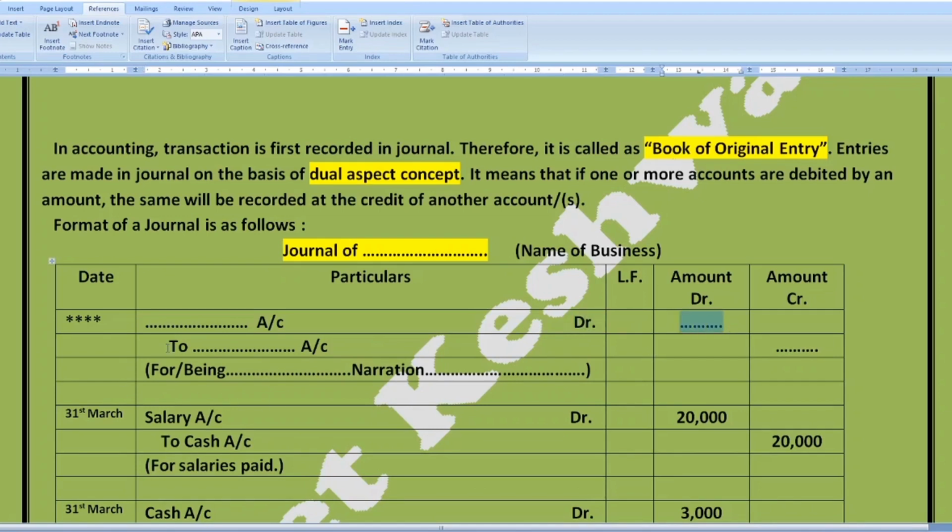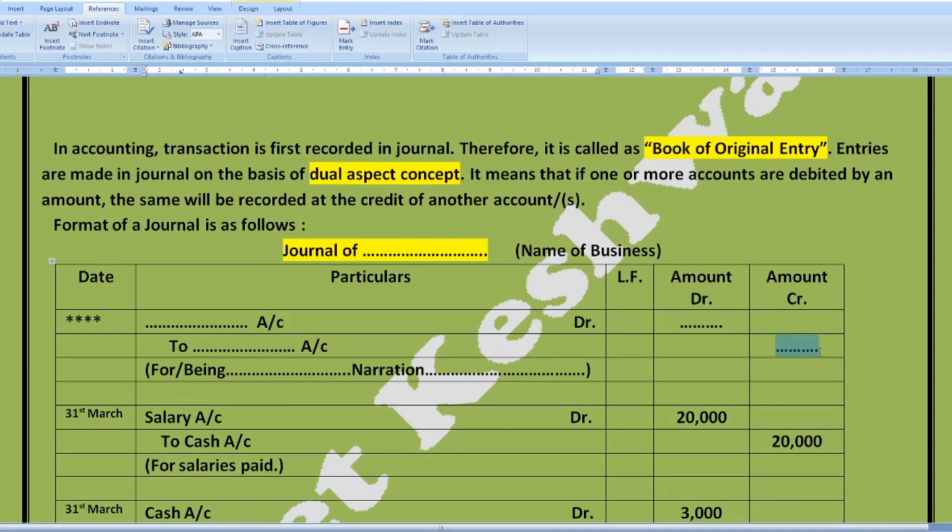Similarly, we have to leave some space and add a prefix, that is 'to', before the account which is to be credited. This word 'to' indicates that the account entered here has been credited and its amount will be written in the credit column.